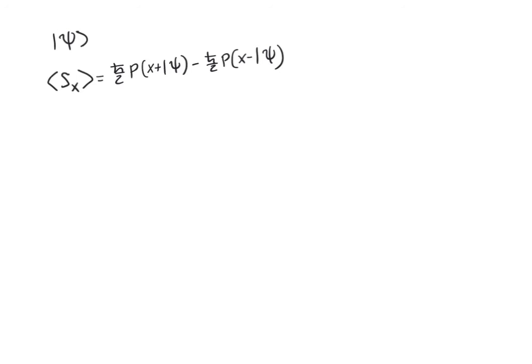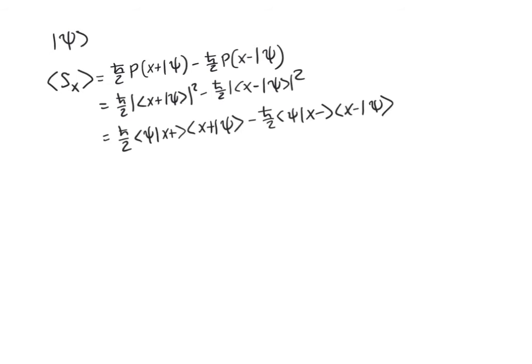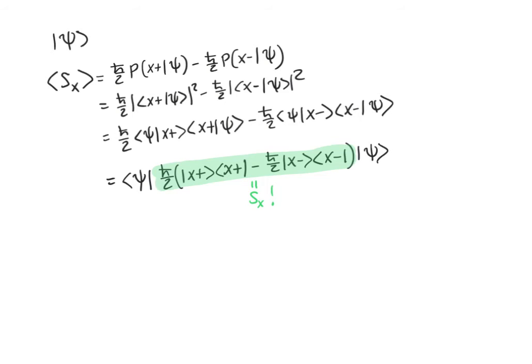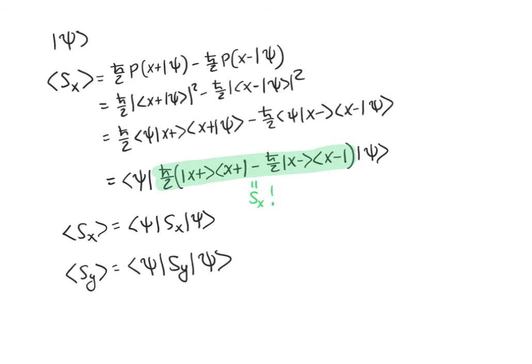I can apply the same substitutions as before, and I end up with the exact same expression, except instead of having my Z plus states sandwiched in between, I have my X plus states, and I can write this the same way as before, as the Sx operator sandwiched in between the state that we're measuring. This, of course, works for Sy as well, and in fact, it works for a spin measurement in any direction you could possibly choose. So let's do an example.